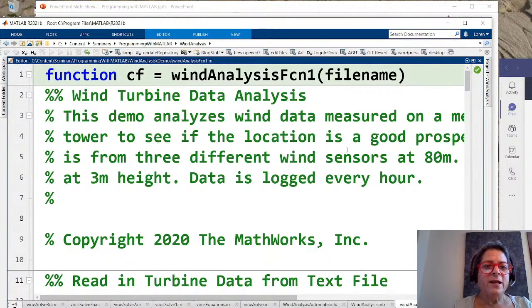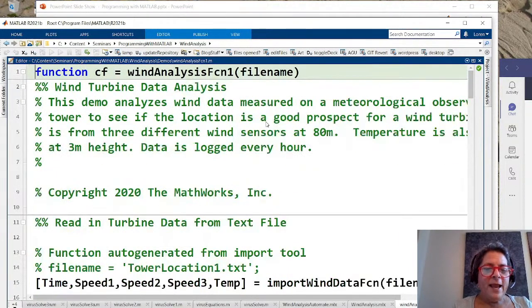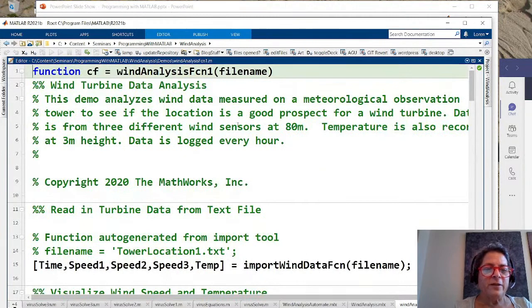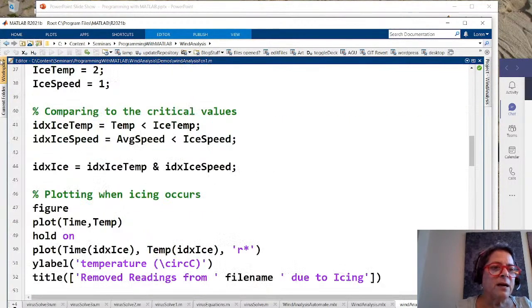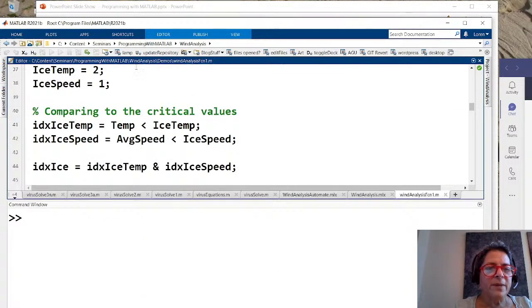And here's my wind analysis function 1. And you're going to see it looks very familiar. Here it's got the time, blah, blah, blah, import the data. It's got my figures in here. And in fact, if we clear everything out, let's see what this looks like.